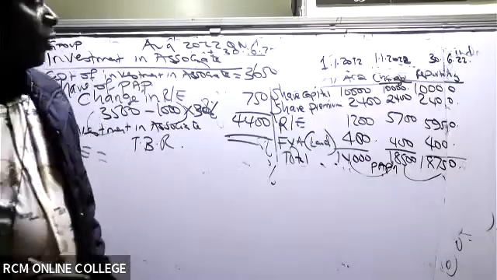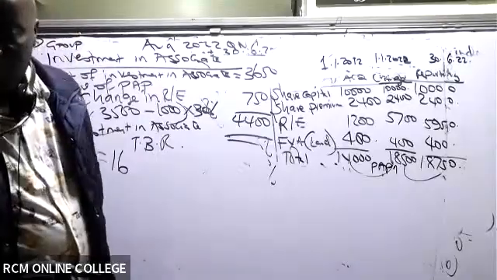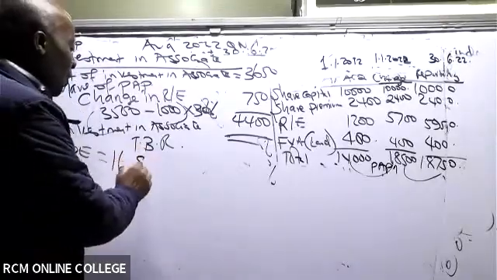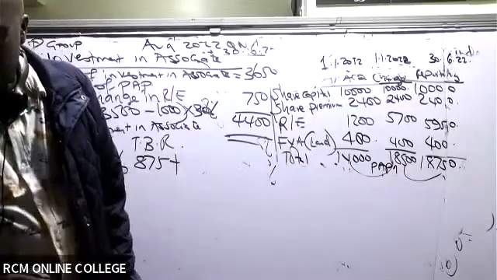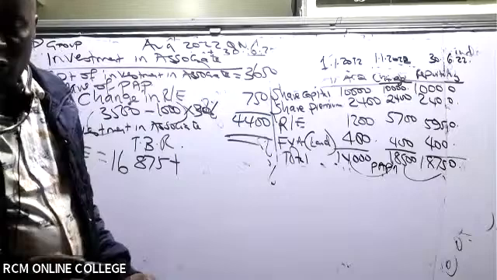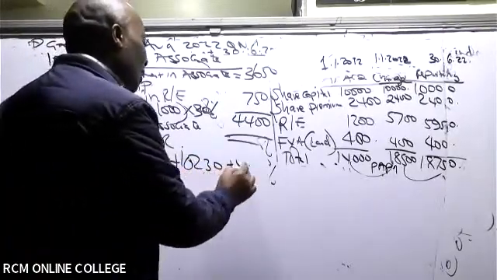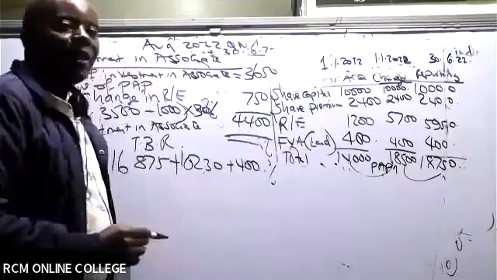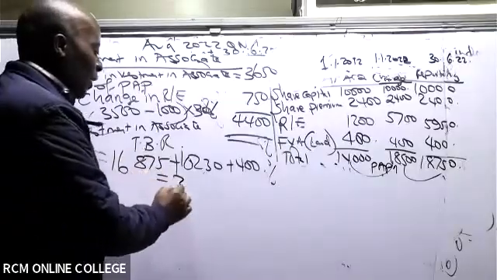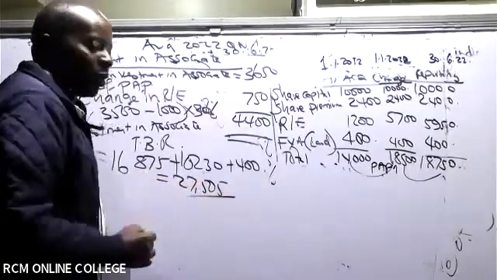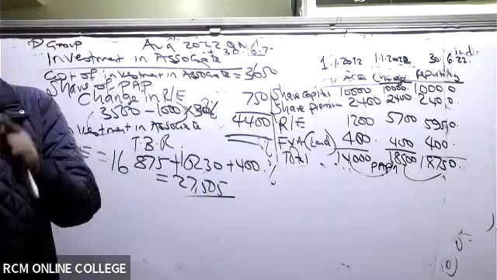On the pro forma, we had 16,875 for PPE, and then we had in this case here, for the subsidiary 10 to 30, and then there was a fair value adjustment positive of 400. So then the final figure that we have there is 27,505. Thank you so much, all of you.